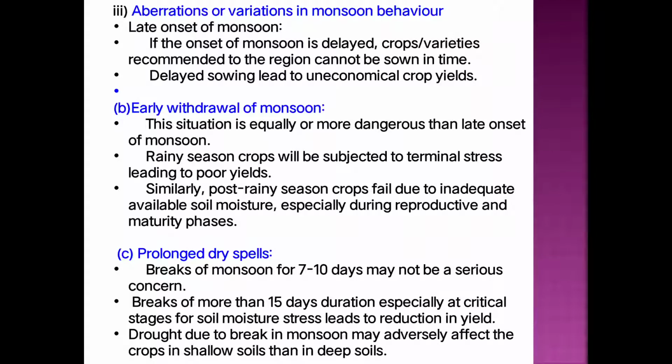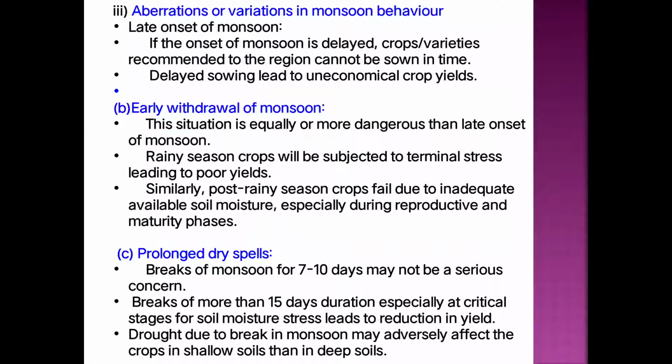Then the delayed sowing leads to uneconomical crop yield. If the sowing date is delayed, in that condition less yield will be obtained. So this is the disadvantage in the process of crop production, as it obtains low yield as compared to the crops which are sown in time.